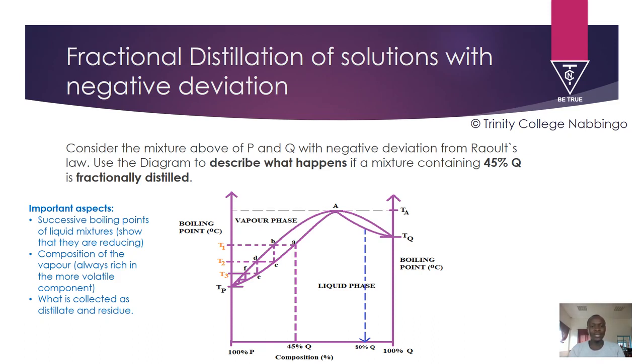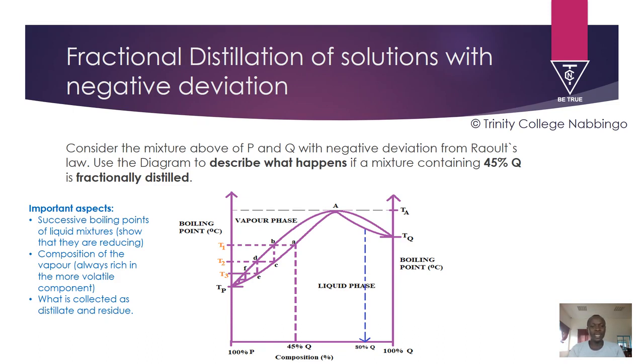And then that liquid C, when it is reheated in the fractionating column, boils at a lower temperature T2, giving off an equilibrium vapor D, whose composition is at D. If we draw a dotted line downwards, if this vapor is cooled again in the fractionating column, remember we said all those things take place in the fractionating column, continued heating and recooling, it gives off a liquid E of the same composition as the vapor.